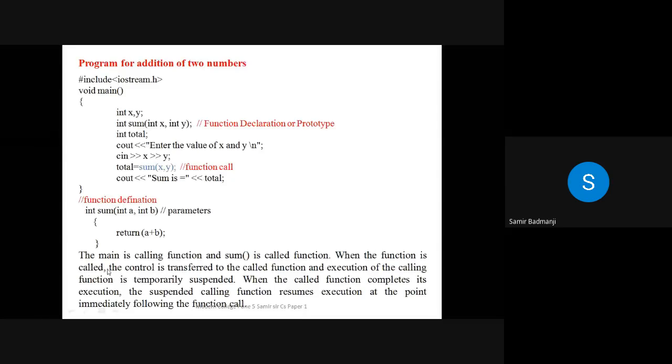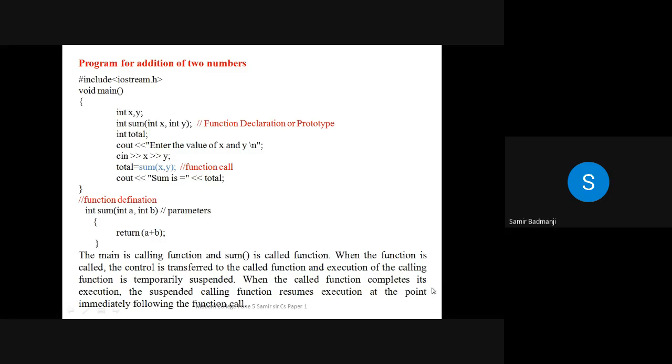So the function is called, control is transferred to the called function. So this is the function, and whatever function you are calling, it will transfer to this function, and execution of the calling function is temporarily suspended. So this main function, it will temporarily stop when this function is called, because it will go below and do the processing over here, and then again it will come back here and do the last statement.